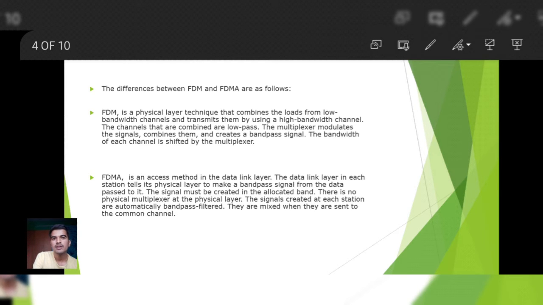Now FDMA is an access method in the data link layer. The data link layer in each station tells its physical layer to make a band pass signal from the data passed to it. The signal must be created in the allocated band. There is no physical multiplexer at the physical layer. The signals created at each station are automatically bandpass filtered. They are mixed when they are sent to the common channel.